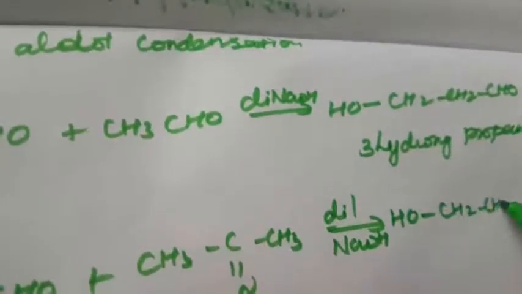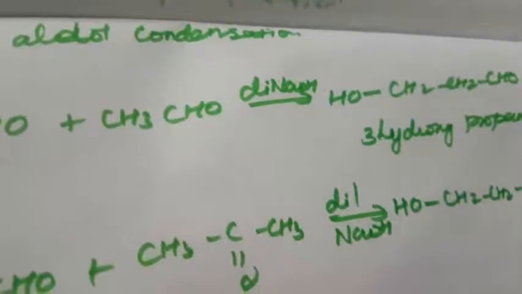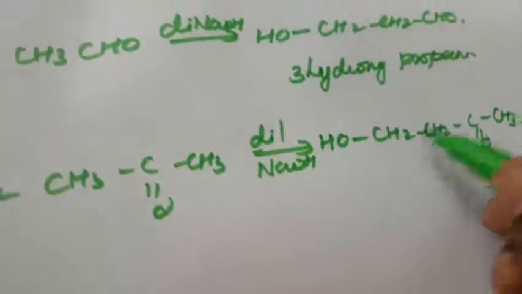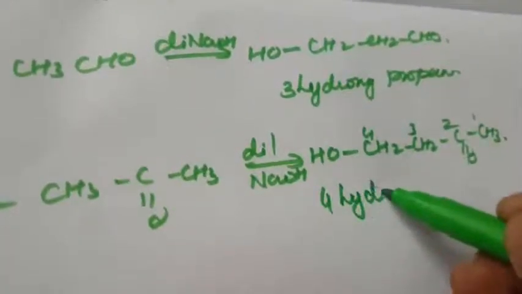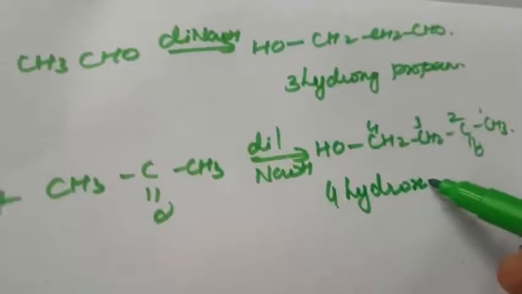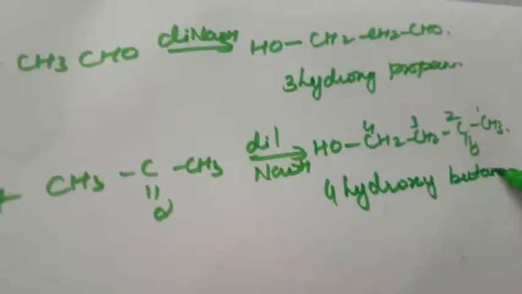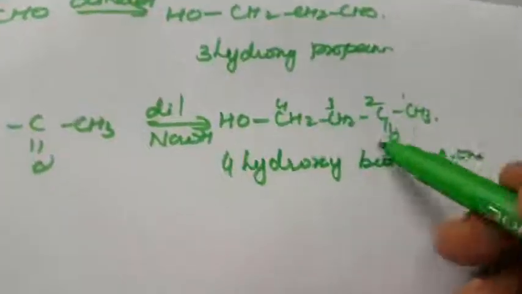Again, formaldehyde reacts with acetone, CH3COCH3, with dilute NaOH, to give 4-hydroxybutan-2-one, OHCH2CH2COCH3. That is carbon 1, 2, 3, 4. 4-hydroxybutan-2-one contains the keto group.